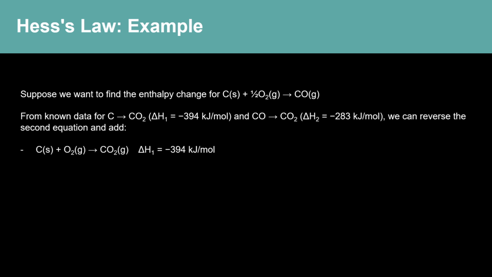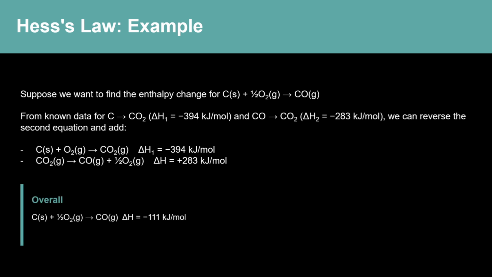Carbon solid plus oxygen gas yields carbon dioxide gas. Delta H1 equals negative 394 kilojoules per mole. Carbon dioxide gas yields carbon monoxide gas plus 1/2 oxygen gas. Delta H equals positive 283 kilojoules per mole. Overall, carbon solid plus 1/2 oxygen gas yields carbon monoxide gas. Delta H equals negative 111 kilojoules per mole. This is the power of Hess's law. We can calculate enthalpy changes for reactions we can't easily measure.